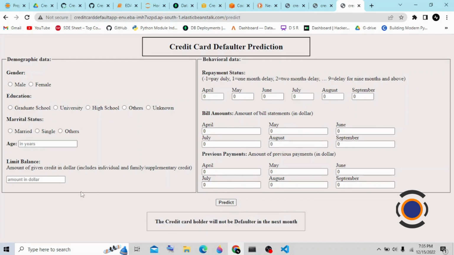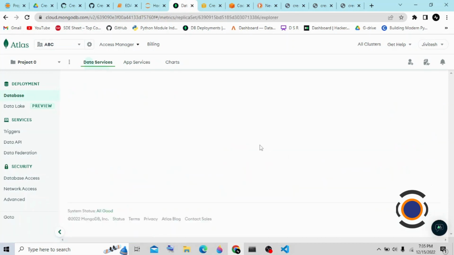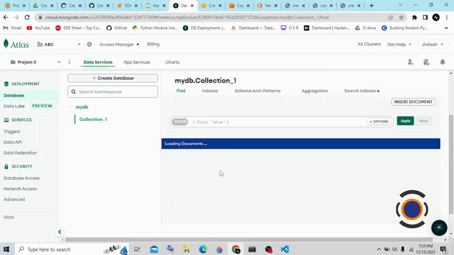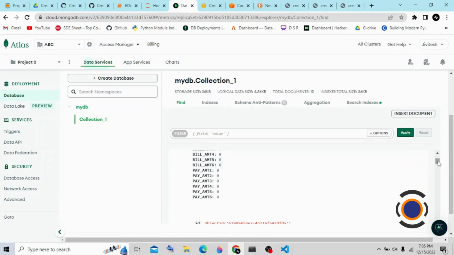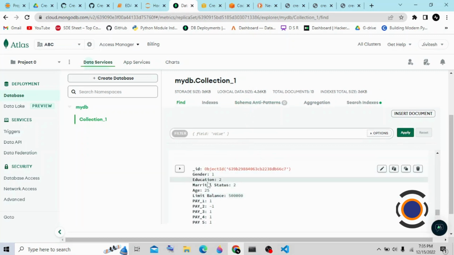You can also visualize the data in the database. For this project, I used the MongoDB database for storing my data. Once I click on browse collections, you can visualize all the required data here. The upper data is from when I tested some random information.